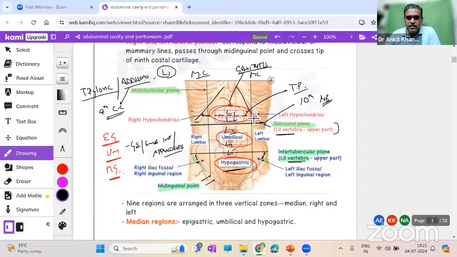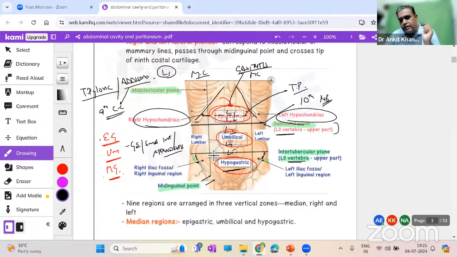Then on the right and left side, we have this hypochondriac region. What region? Hypochondriac. Now, some of you in the beginning might think, okay, sir, what is hypochondria? Such a complicated word. Okay. This epigastric and hypogastric, I hope it is simple to understand. Umbilicus is the umbilical region. Epi means above. So the upper part of the gut or upper part of the abdomen, we say epigastric. Epi means above. Hypo means below. So the lower part of the abdomen, we can call it hypogastric.